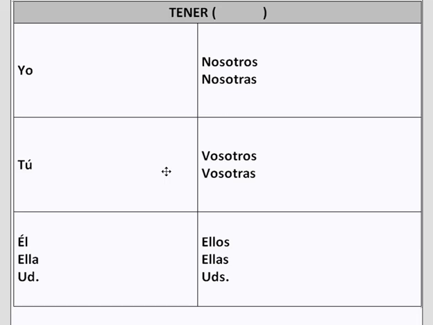The final verb is tener. Tener meaning to have possession of something. And tener is what I like to think of as a stem changing verb. Technically it's not, but it does follow through with a similar pattern to what querer, as well as jugar, another stem changing verb, do.